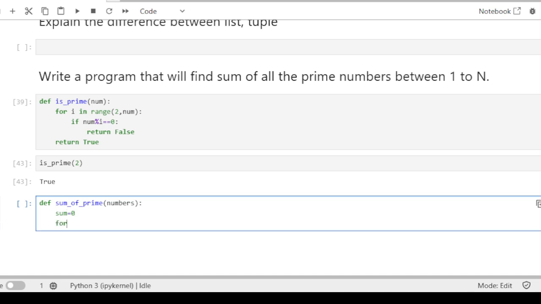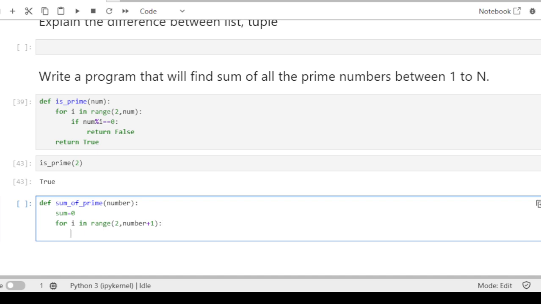After that, for i in range 2 to number plus 1, because we need to include the number as well, that's why I am adding plus 1.